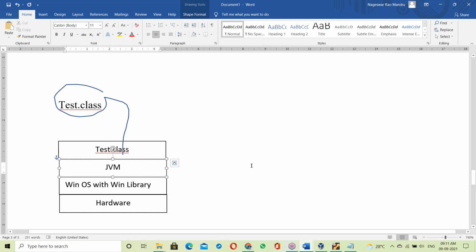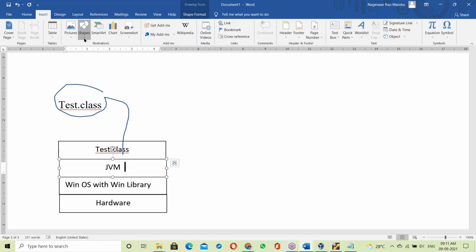In the Java Virtual Machine, there is an interpreter. That interpreter takes the dot class file code and converts it into binary code. After converting into binary code, it links with the Windows library.